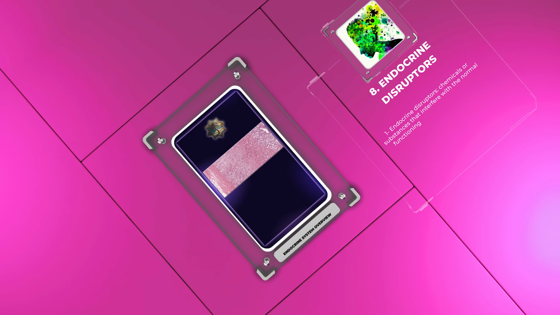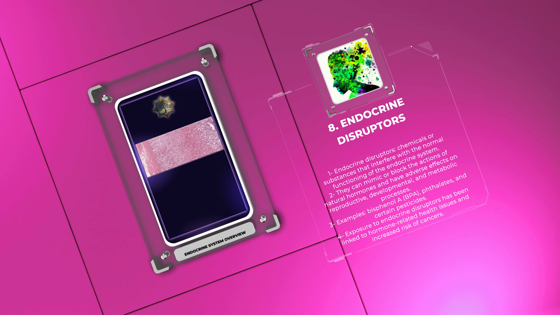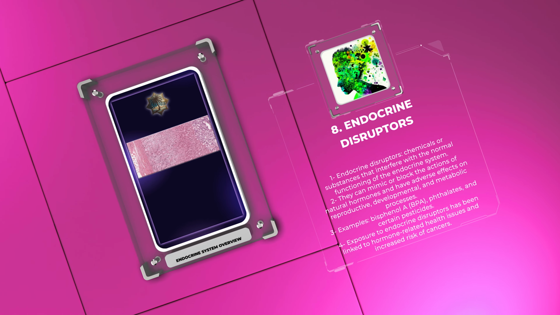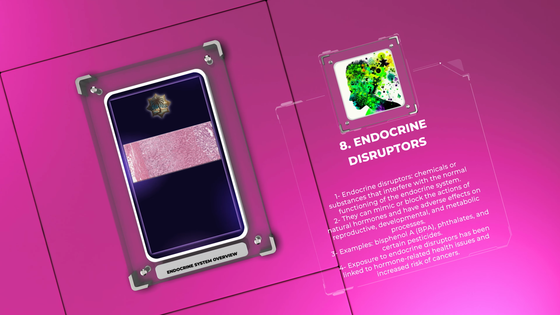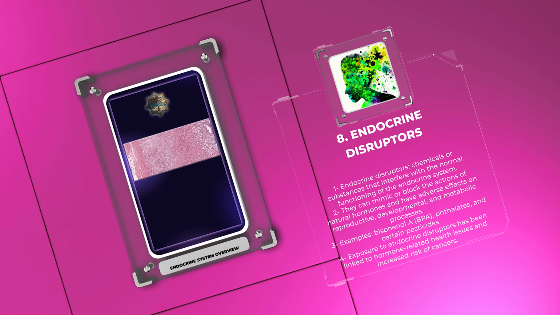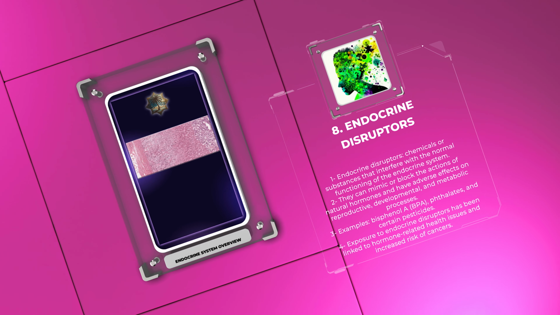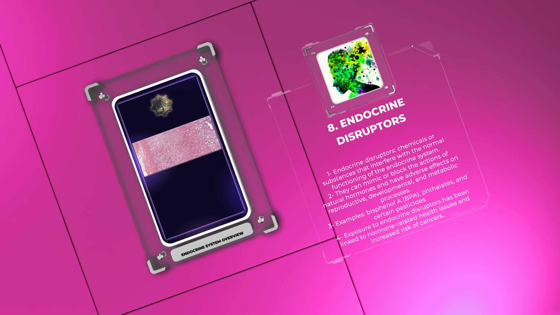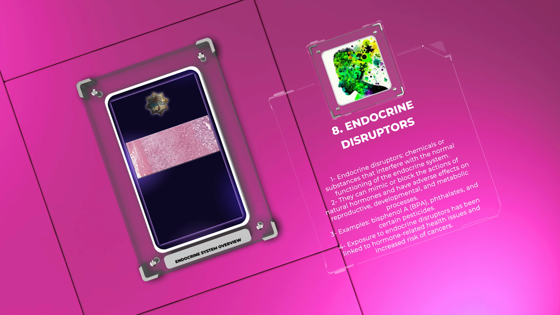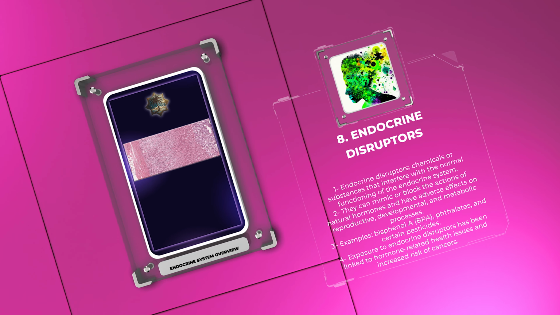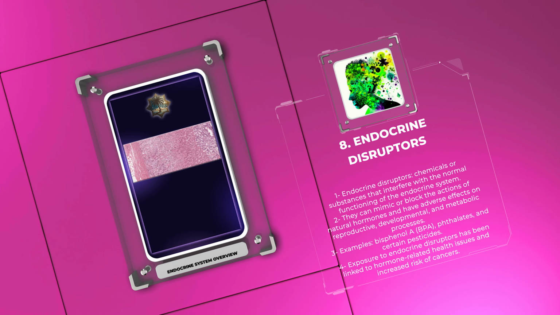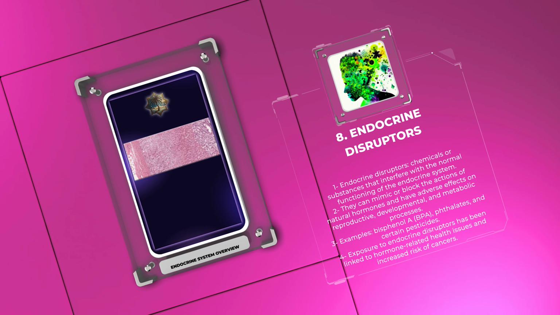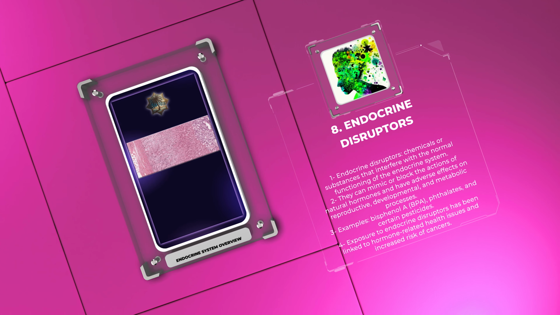Endocrine disruptors are chemicals or substances that interfere with the normal functioning of the endocrine system. These disruptors, found in various environmental sources, can mimic or block the actions of natural hormones, leading to adverse effects on reproductive, developmental, and metabolic processes. Examples of endocrine disruptors include bisphenol A, BPA, phthalates, and certain pesticides. Exposure to these substances has been linked to alterations in hormone levels, impaired fertility, developmental abnormalities, and an increased risk of hormone-related cancers. Understanding endocrine disruptors is critical for identifying potential risk factors and implementing preventive strategies to safeguard public health.